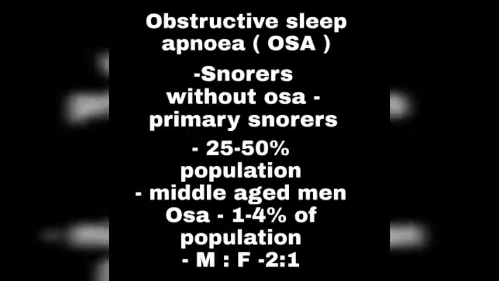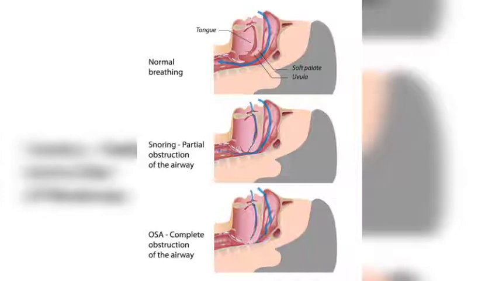First of all, obstructive sleep apnea, OSA. We have to differentiate between obstructive sleep apnea and snorers. Snorers without obstructive sleep apnea are known as primary snorers. These usually constitute about 25 to 50% of the population, and most of them are middle-aged men. Obstructive sleep apnea constitutes about 1 to 4% of the population, and the male to female ratio is usually 2 to 1. Not all people who snore have obstructive sleep apnea, but the people who have obstructive sleep apnea snore heavily.